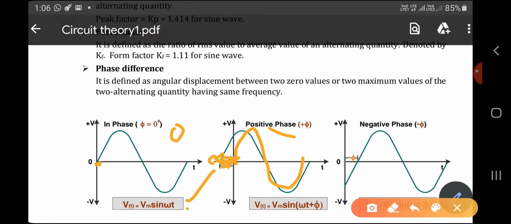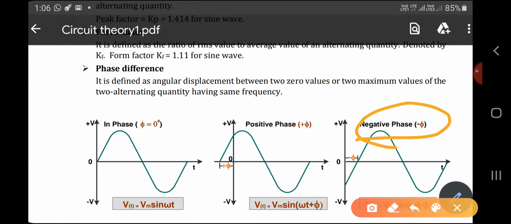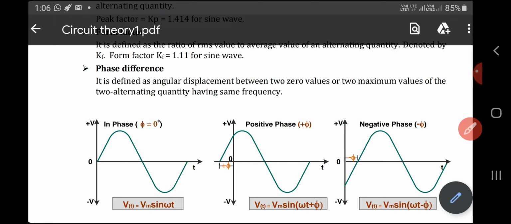This is the angle difference between your phases. Next is the negative phase phi. See here, it's starting later. Actually, it's a delayed value, so it's minus phi. Instead of plus, we represent it as minus: Vm sine omega t minus phi. This is nothing but phase difference.